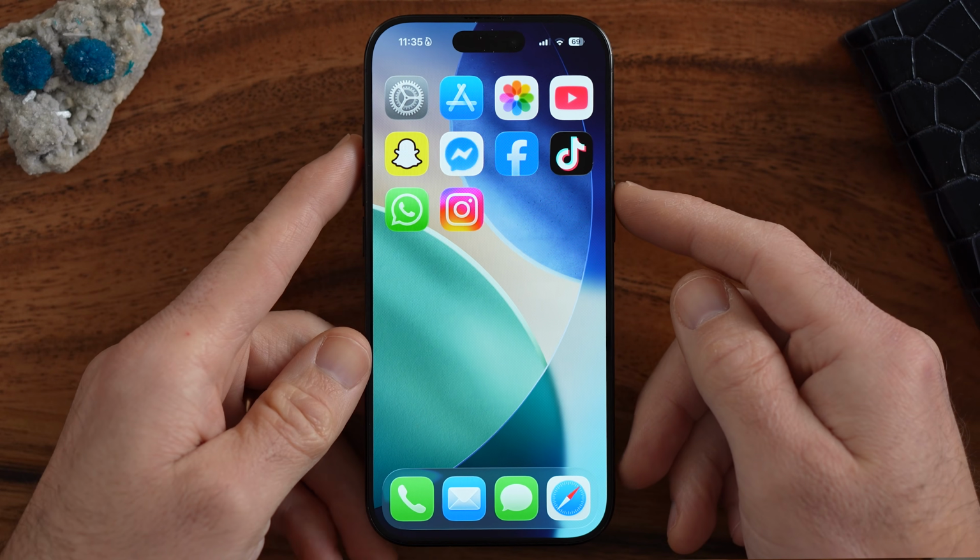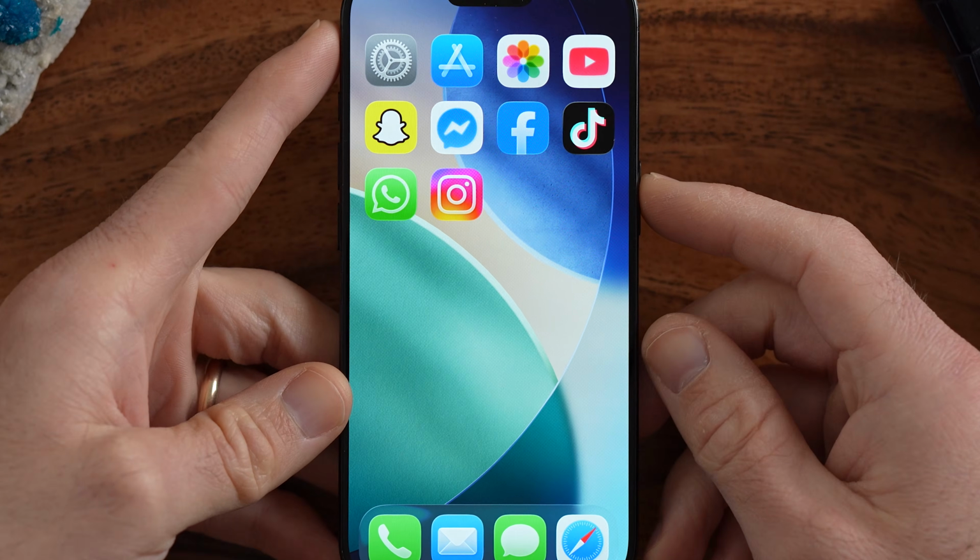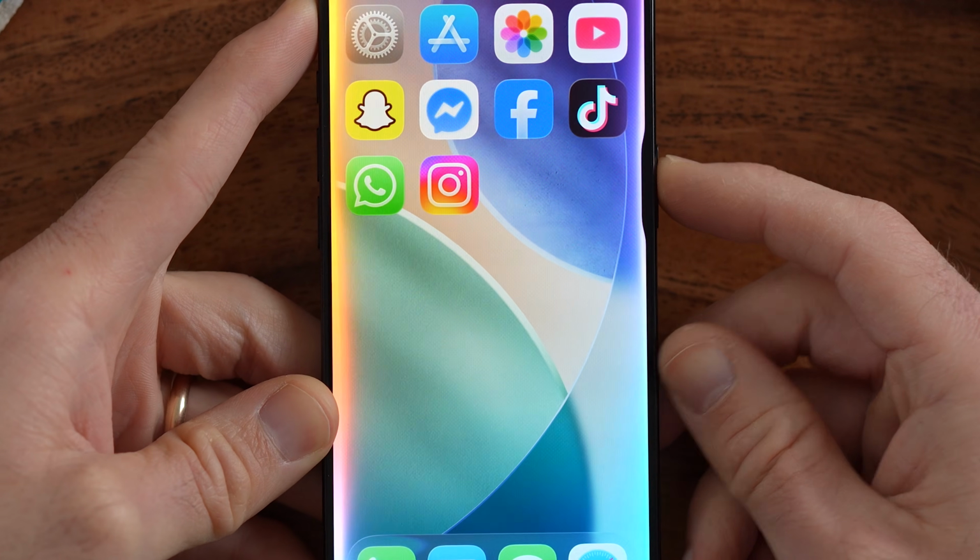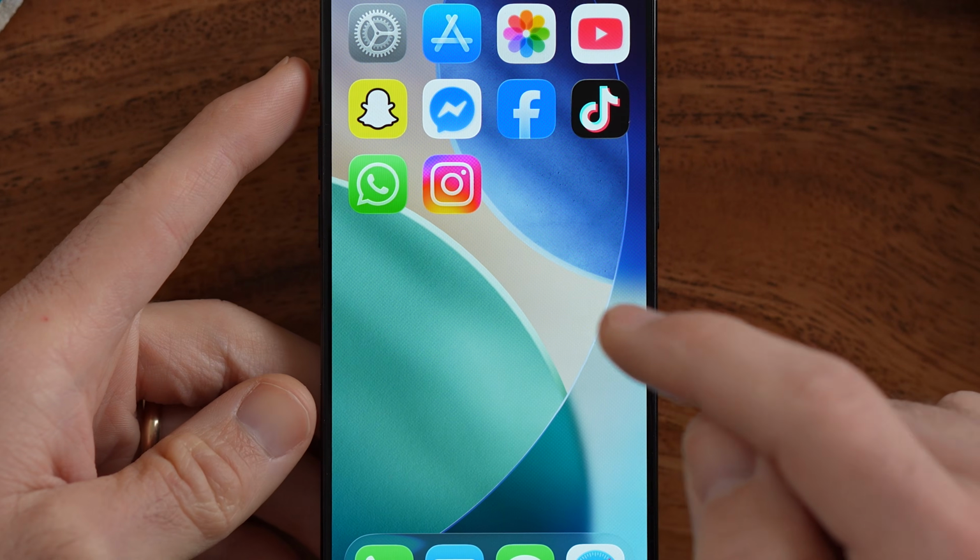So let's get started. The first one that you might notice on that side button is if you press and hold on it, Siri pops up just like that. Now, this could be useful to you, or it could be annoying. Maybe the phone is in your purse or in your pocket and Siri keeps popping up. You can always choose to customize whether that's on or off in the settings.